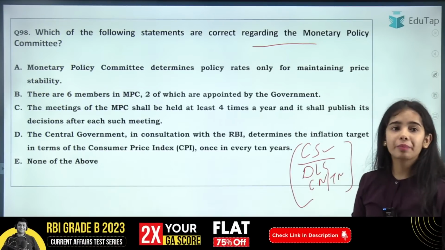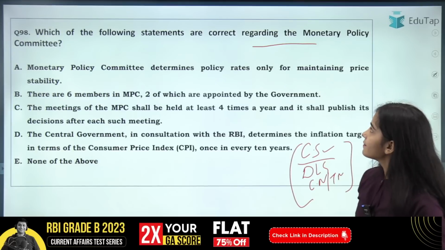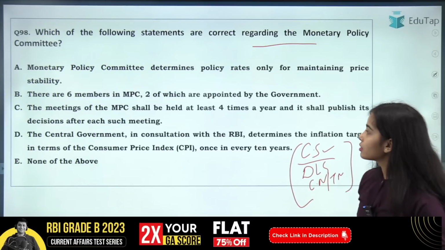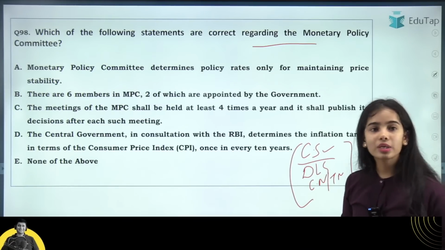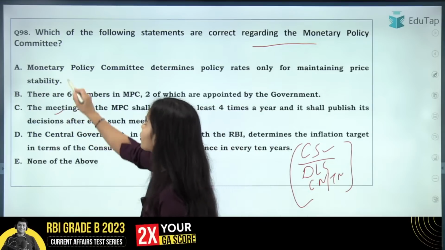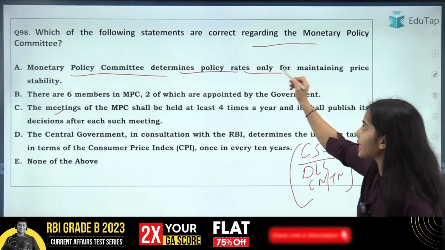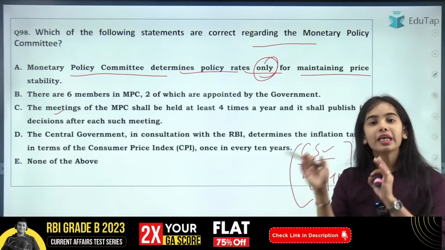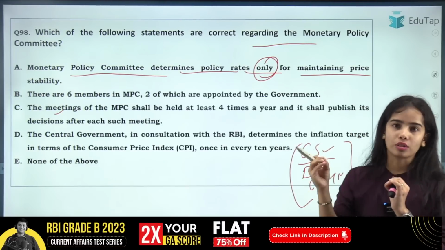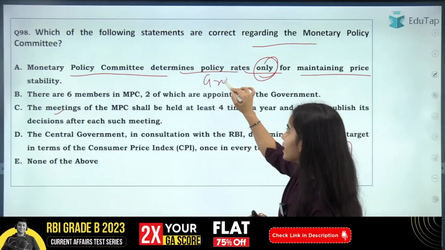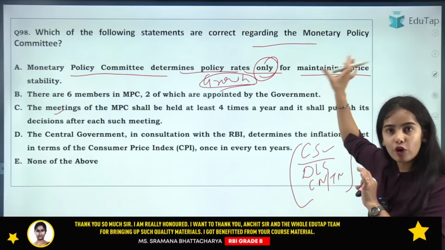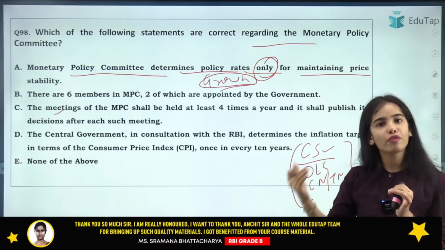For the Monetary Policy Committee, I am getting the answer A. I am getting the answer C now. So yes, the C is correct. The Monetary Policy Committee determines the policy rates only for maintaining price stability. No, price stability in a view of the growth also. Okay, so the RBI decides the policy rates for maintaining the price stability in view of growth also.